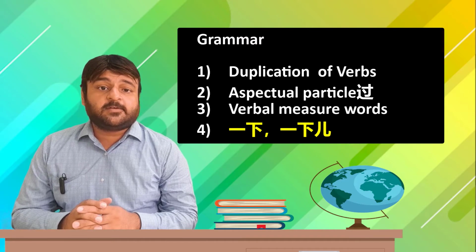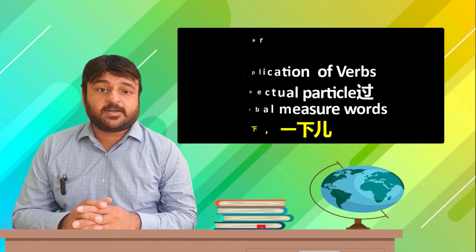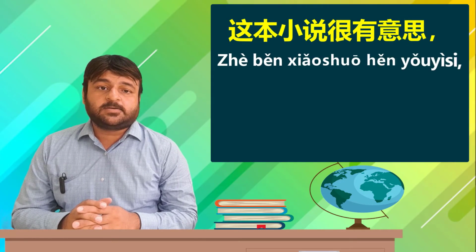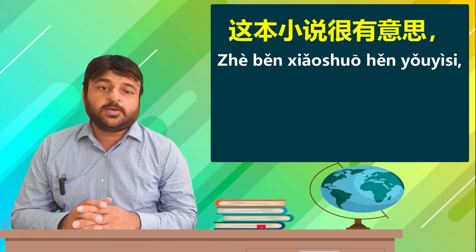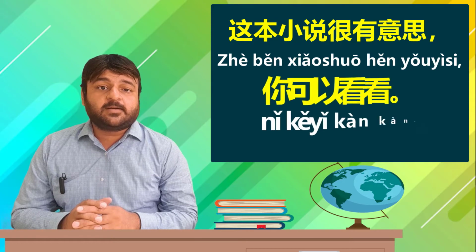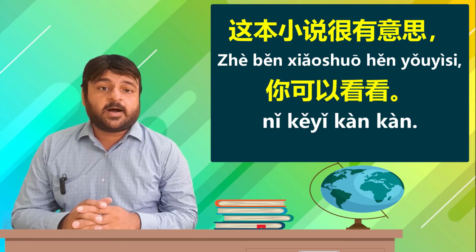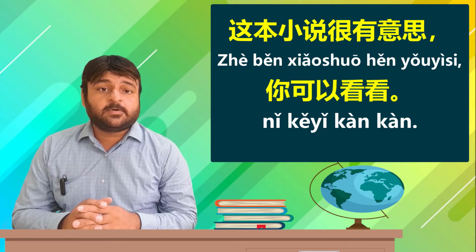Let us first read the following sentences in the box to understand the grammar points. Let us read the first sentence. 这本小说很有意思. This novel is very interesting. 你可以看看. Notice the repetition of the verb 看 in this sentence to denote that you can have a brief look. You can have a brief look or you can read it briefly.